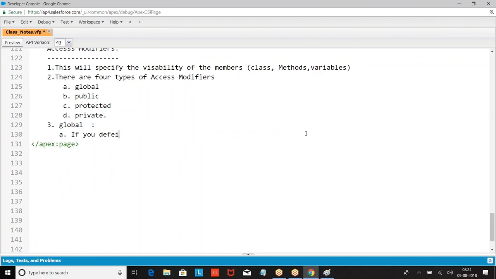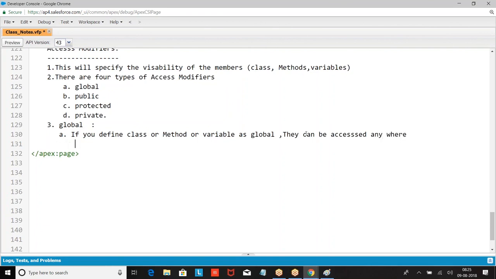If you define a class, a method or a variable as global, they can be accessed anywhere within the organization and outside the organization.